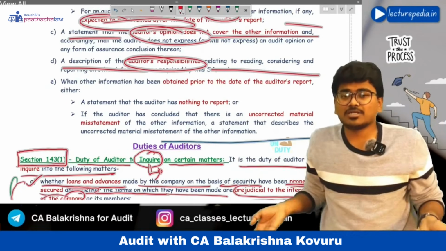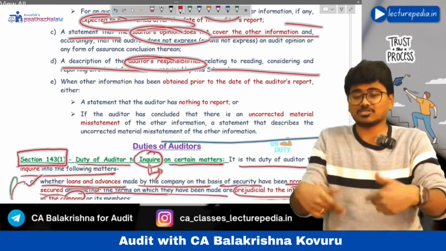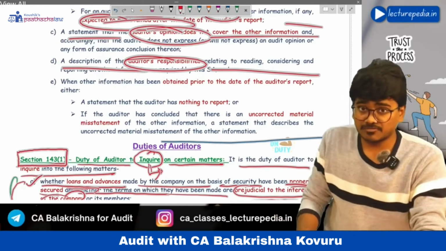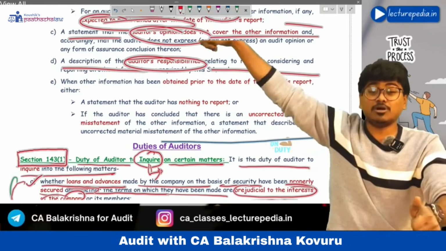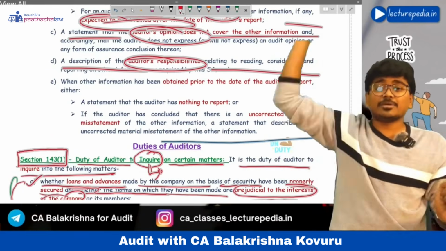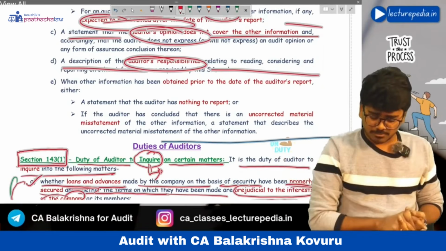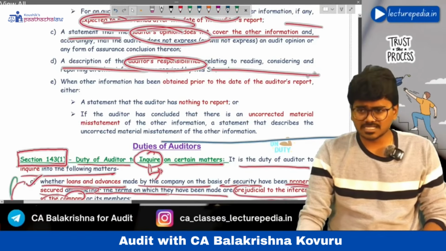If the auditor finds any misstatement, we have seen the auditor will first identify the inconsistency. Based on the inconsistency, if the auditor identifies a misstatement in the other information, then such misstatement has to be communicated in the audit report, in the other information paragraph. Hope this is clear. So by this we have completed the discussion of SA 720.